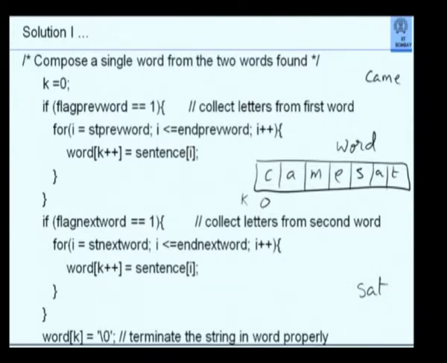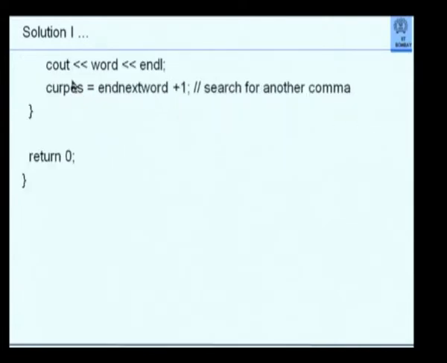So I put backslash 0 at the end: word[k] = backslash 0. Remember, k has already incremented. That means after T, a backslash 0 will be kept. This is how I assemble one word. And at the end, of course, I output that word.